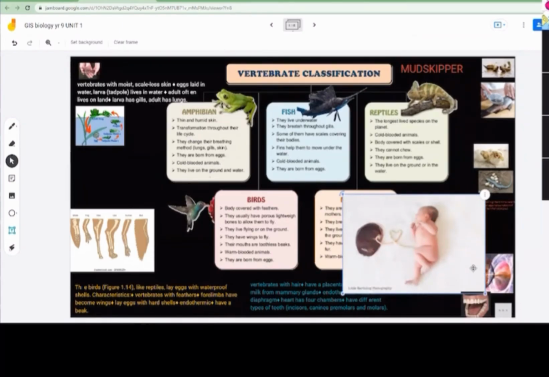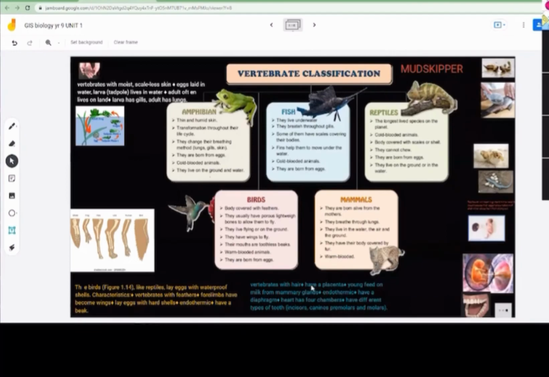So having a placenta means that there's a circular pouch in which all the nutrients are present and where the babies of mammals grow. It doesn't just happen in humans, it happens in lions, in elephants, in all mammals. So that's why we should respect our mothers, because they go through so much. So placenta and mammary glands are the qualities of mammals.